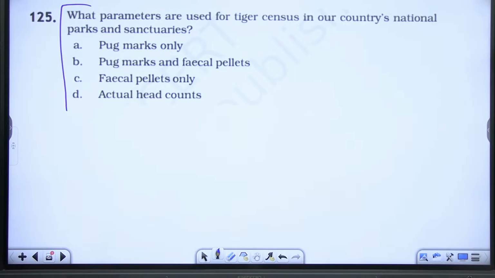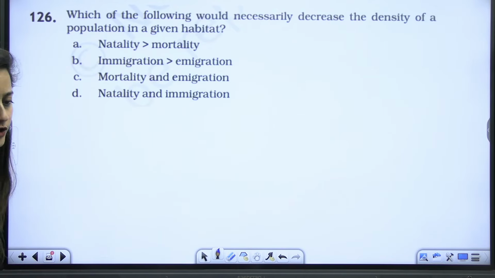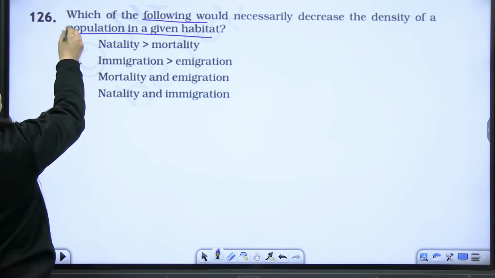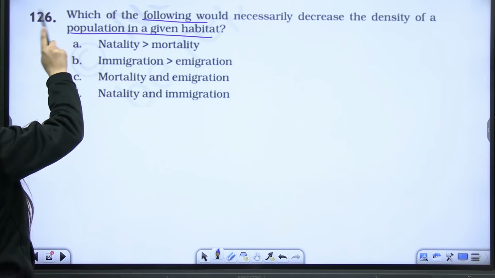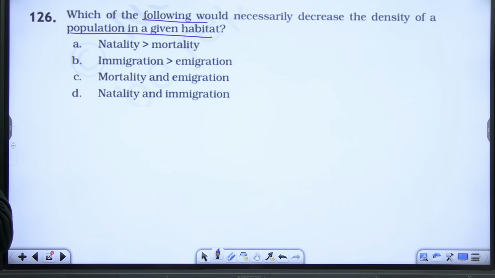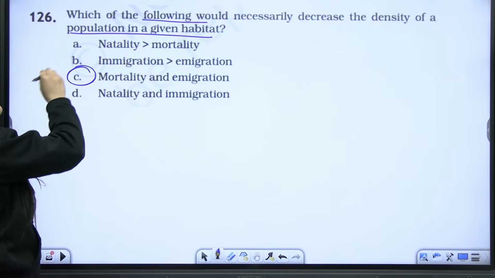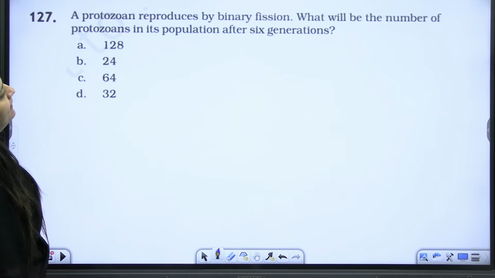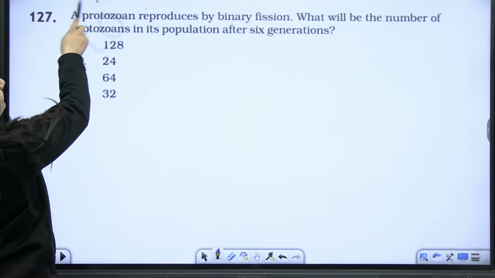Again, a very easy question. Of course, pug marks and fecal pellets. Understood? Pug marks and fecal pellets. So, which of the following would necessarily decrease the density in a given habitat? They have to decrease it. So, these are the factors which will help in declining. Understood? Okay.